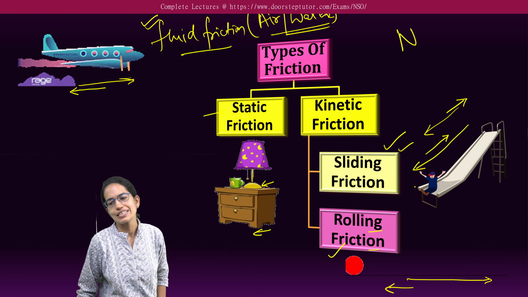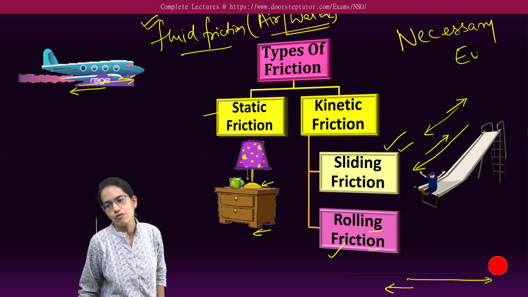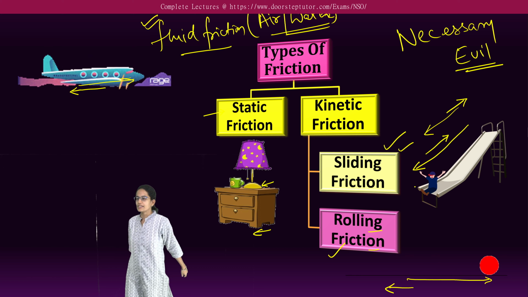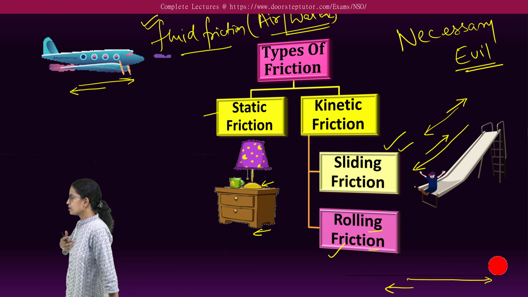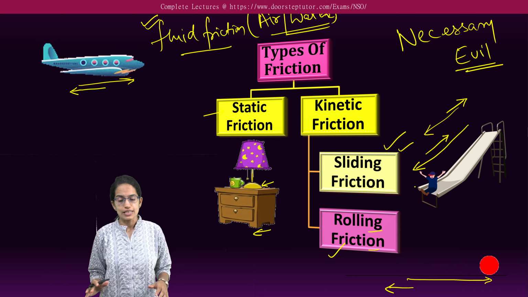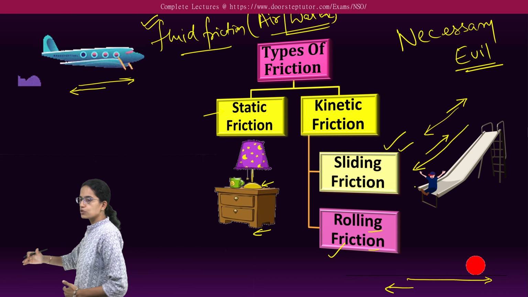So therefore we say friction is a necessary evil. Why? If there was no friction, probably rather than walking, I would be just slipping forward. So this friction actually prevents my pace of walking and allows me to walk rather than